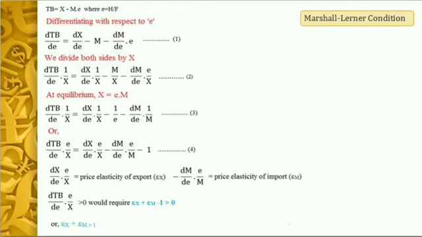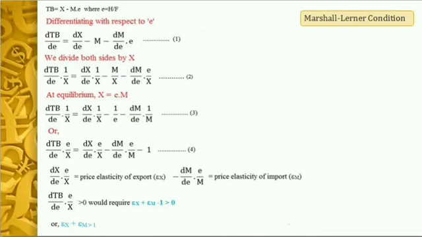Now we differentiate both sides with respect to E, and we are at equation 1. We divide both sides by X to get equation 2. We start from a no surplus, no deficit state, or from a balanced trade state, so that the value of export is exactly equal to the value of import. Therefore, we start from the equilibrium condition that X is equal to M times E. Now we just use this in equation 2 and then we arrive at equation 3, and just by a simple modification we arrive at equation 4.